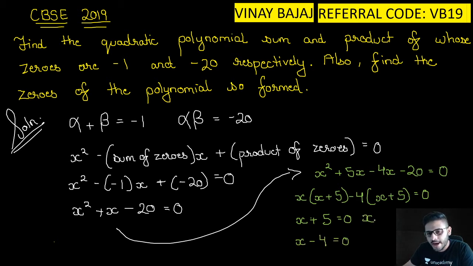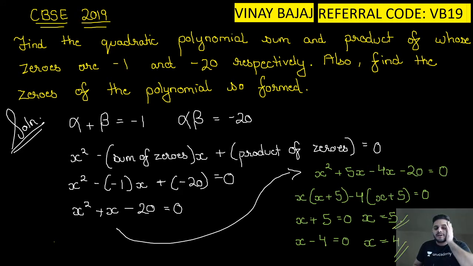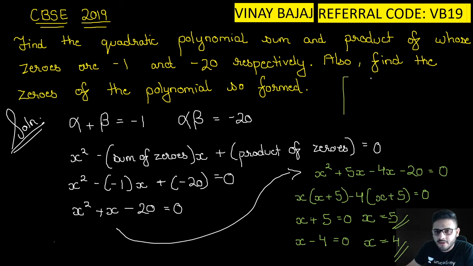So either x is equal to minus 5 or x is equal to 4. So these are the two zeros.